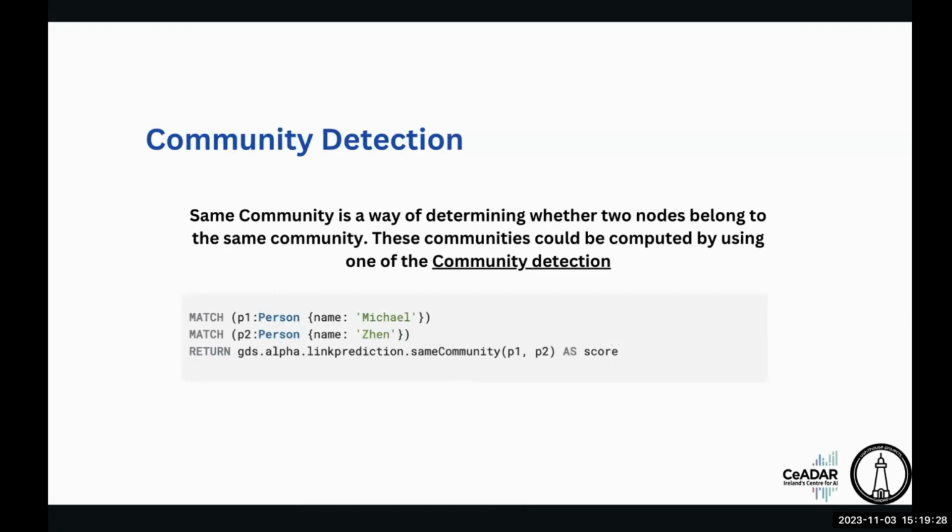One more thing is community detection. Community detection is a very important way of measurement, showing how closely connected nodes are, and communities can be computed using a community detection algorithm. It looks at how well two different nodes are connected to the same community.